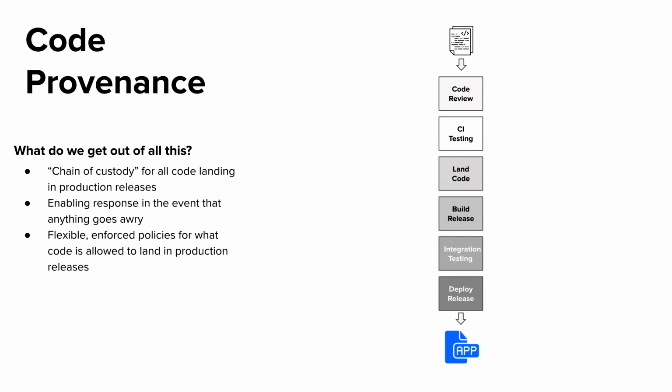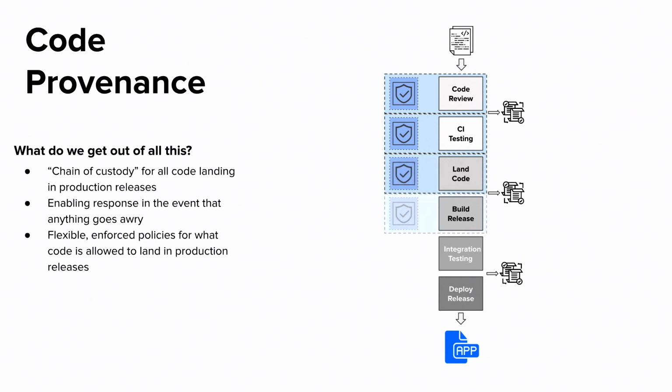And in the event that some malicious or anomalous code does end up in production, our security response team should be able to trust the breadcrumbs, the metadata that we put in place, in order to learn what happened and figure out that story all along the way. In addition, we should be assured that nothing made it through our entire software development process without verifiably passing the checks that we've put in place along the way. For example, if we had a blacklist of third-party dependencies that we did not want in production, no engineer should be able to get that all the way into production.